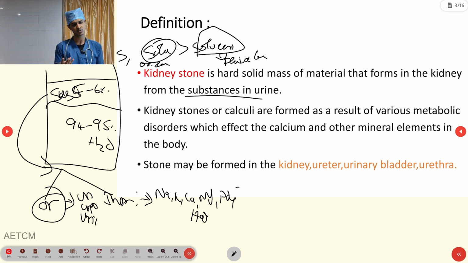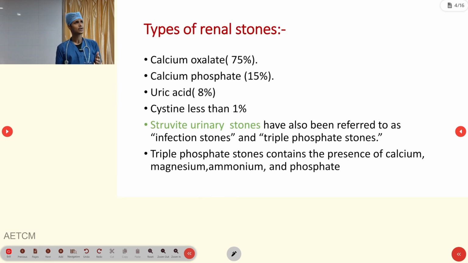As we said, the stone can be anywhere, in a kidney or ureter, urinary bladder or urethra. As for the types of renal stone, the majority are calcium related, that is calcium oxalate or calcium phosphate. Then uric acid is also one, and cystine is less than 1%. Calcium oxalate and calcium phosphate come under the inorganic things. Uric acid and cystine come under the organic things.